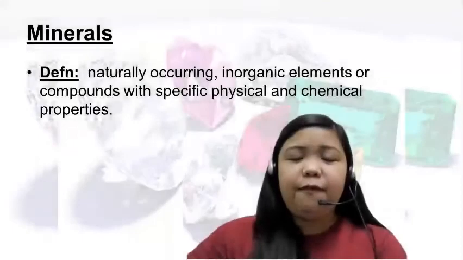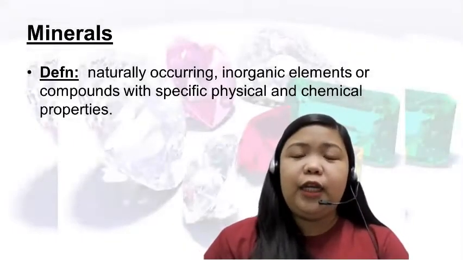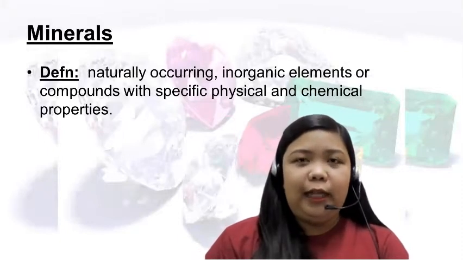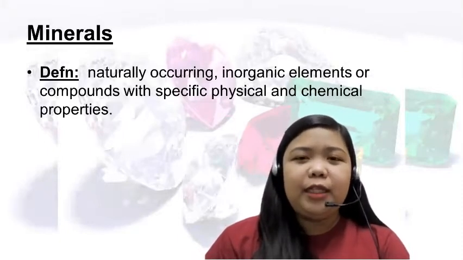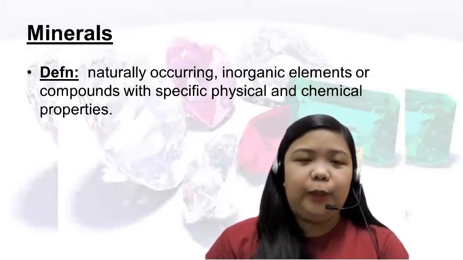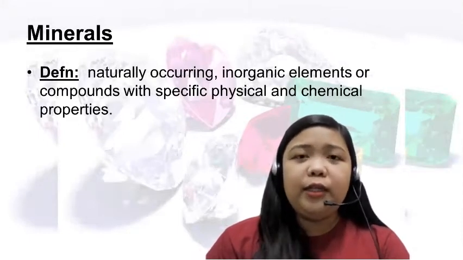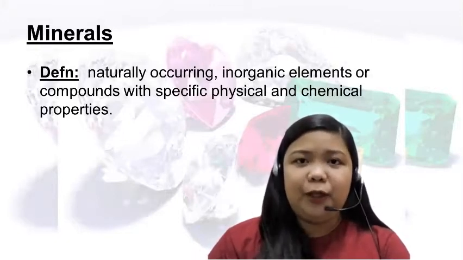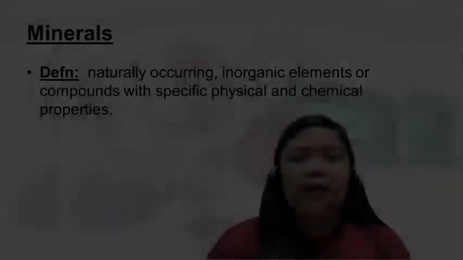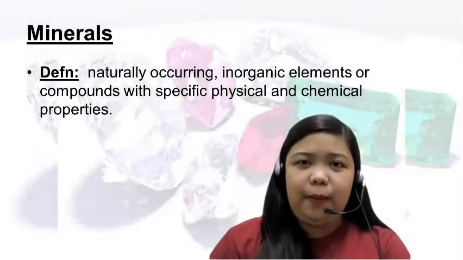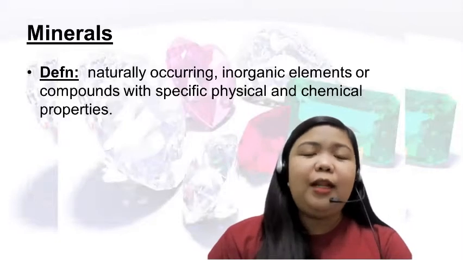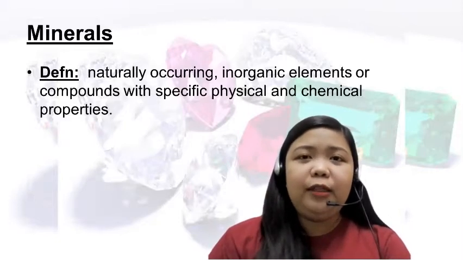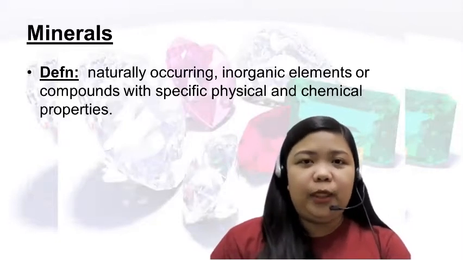Another definition of mineral is that it is a naturally occurring inorganic element or compound with specific physical and chemical properties. So they are naturally occurring, meaning they are not man-made. They are not synthetic. We can find them here on the earth by means of natural processes. Next, they have different and specific physical and chemical properties. So let us first identify what we mean by these physical and chemical properties.